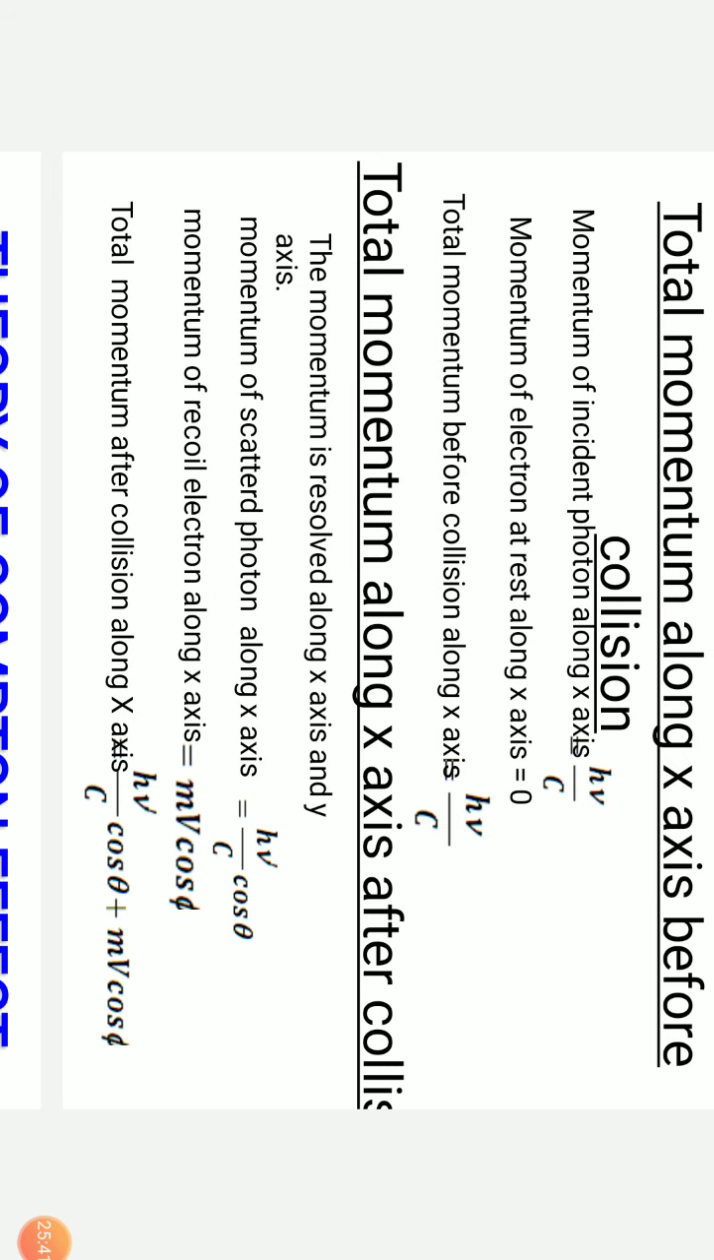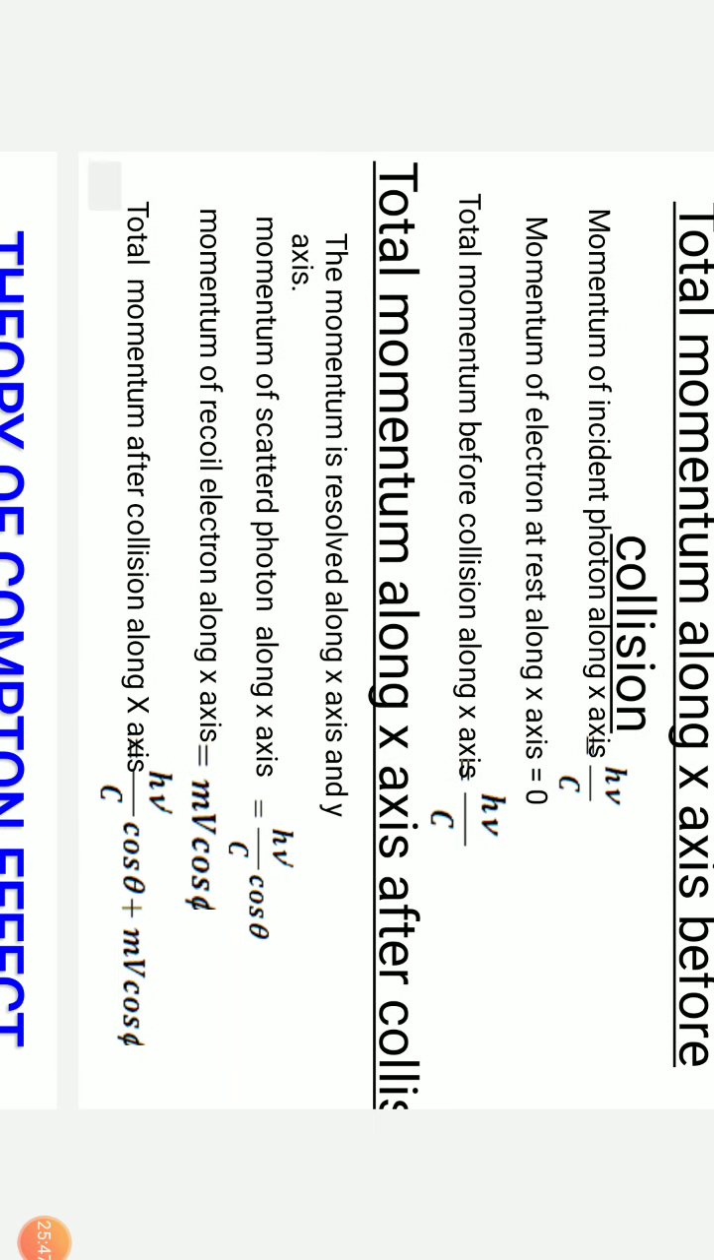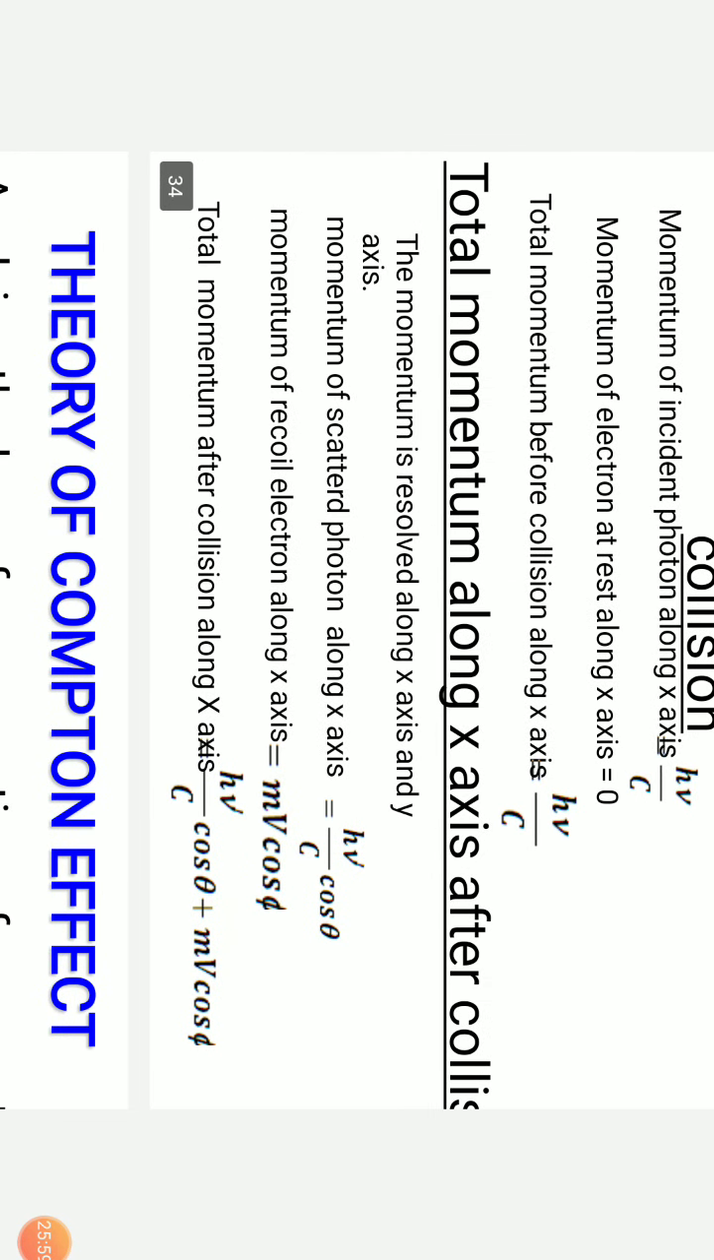So momentum of incident photon along the x-axis before collision is hν/c, and because the electron is at rest, the momentum of the electron is zero. Total momentum before collision along the x-axis is given by hν/c. Now momentum after collision: the electron is moving in the negative y direction and the photon is moving in the positive x direction, so the momentum is resolved into x and y axes.